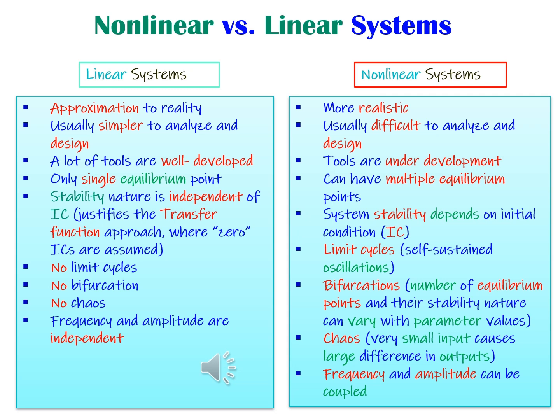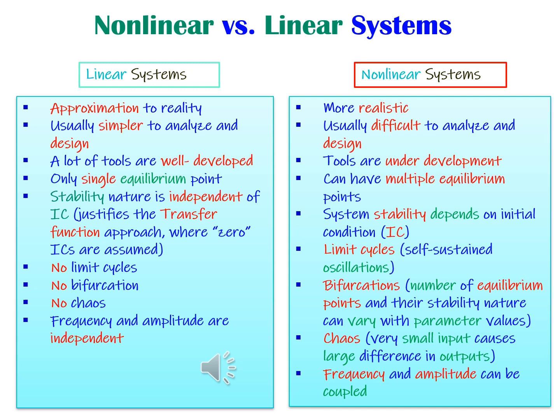Systems can be broadly classified as linear or nonlinear. Linear systems are approximations of reality. They are usually simpler to analyze and design, with well-developed tools like transfer functions and frequency response methods. A linear system typically has a single equilibrium point. Its stability does not depend on initial conditions, and it avoids complex behaviors such as limit cycles, bifurcations, or chaos. In linear systems, frequency and amplitude remain independent.